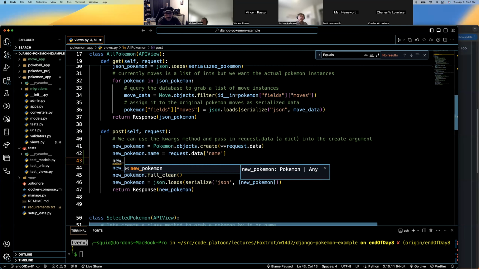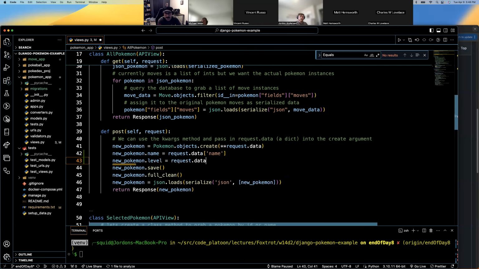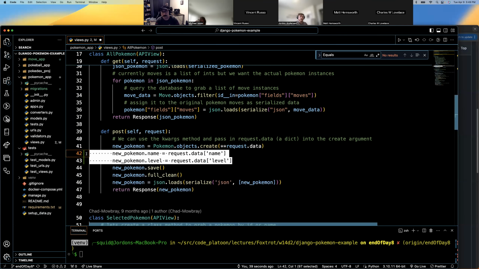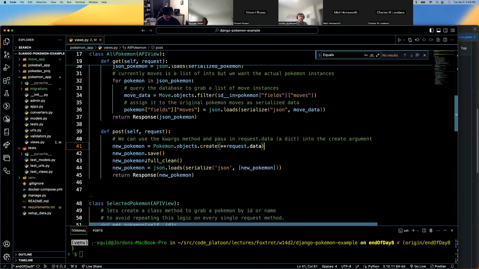And then we'd have to do level is equal to request.data level. And we'd have to do that for every single field that we want from that request. Instead, this keyword arguments is saying, hey, create that object. Every keyword argument I have, map it to that object. That's all that's doing. Saving us that.